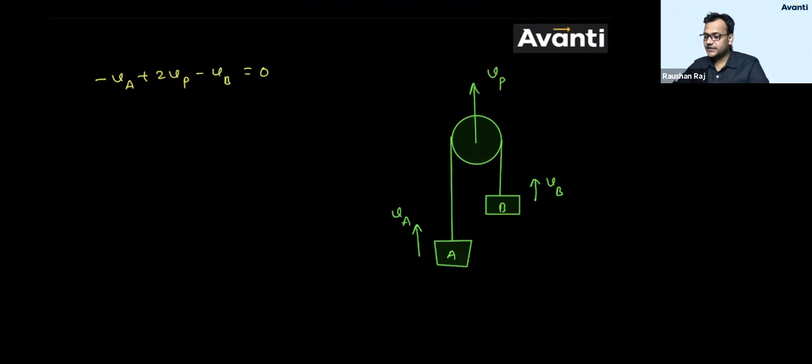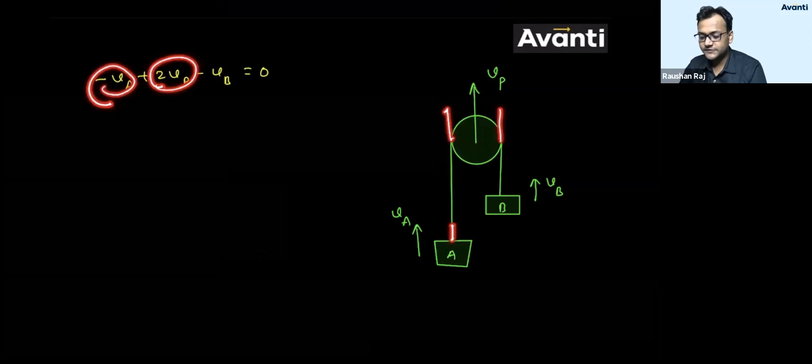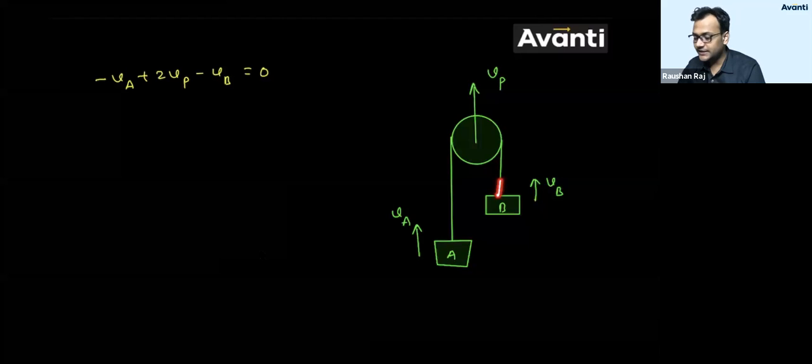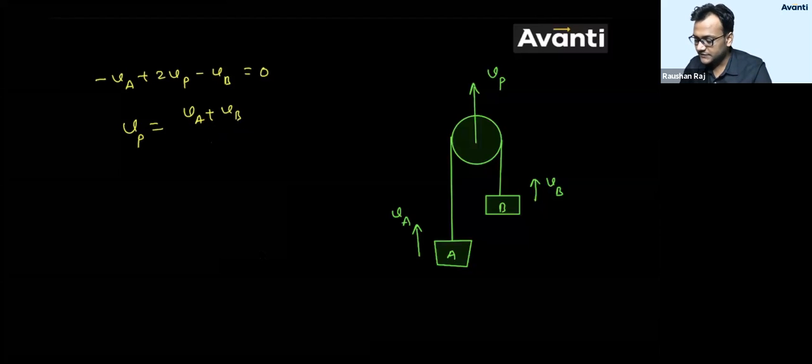How did I write this, guys? So I have considered this string. This point is going up, so decrease, so minus VP. This point is going up, so increase, so plus VP. This point is going up, so plus VP. VP plus VP, 2VP. This point is going up, so decrease the length, so minus VP. So from this point, I can say VP will be equal to VA plus VB divided by 2.